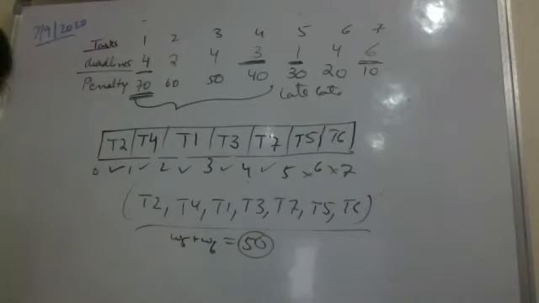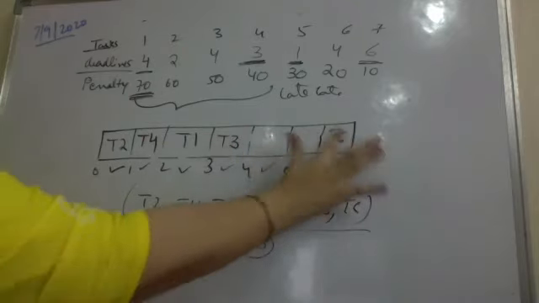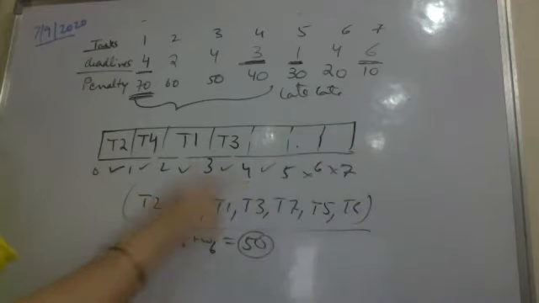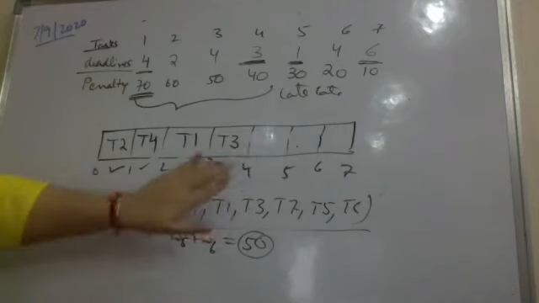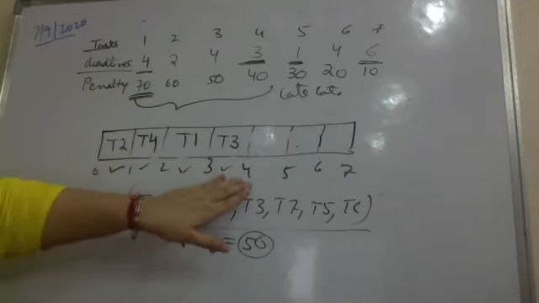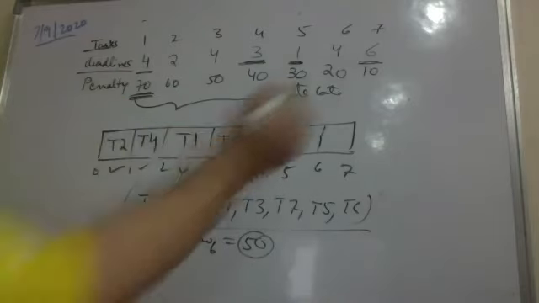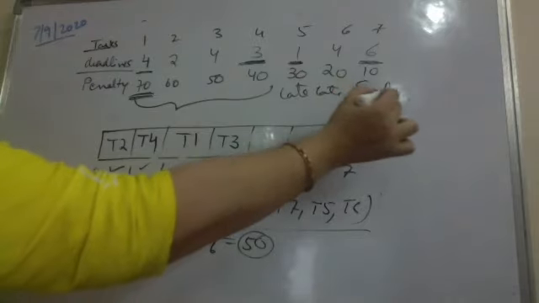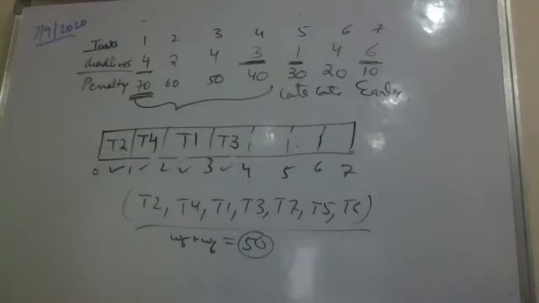Clear to all? Ma'am, how did you take T7? Once again, Chetna, please ask. Ma'am, how did you do the T7 task first? I did T7 first because now we have reached this stage when I am at the 4th time unit. At the 4th time unit, task 5 and task 6 have gone late now. They have already missed the deadline. Since I was unable to perform them before the 4th time unit, they both have missed their deadlines. They are late. Task 7 has a deadline of 6 and it's still early. So if I move the task ahead in the order, my penalty would not increase.